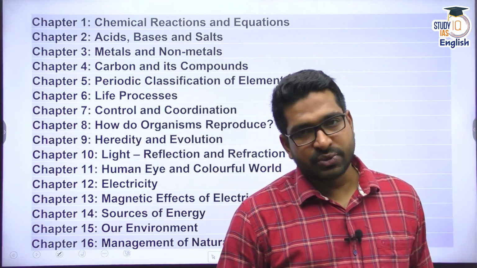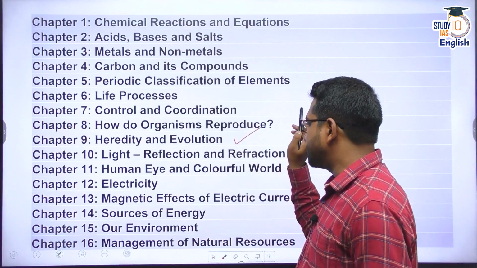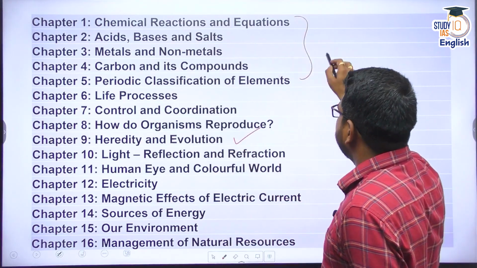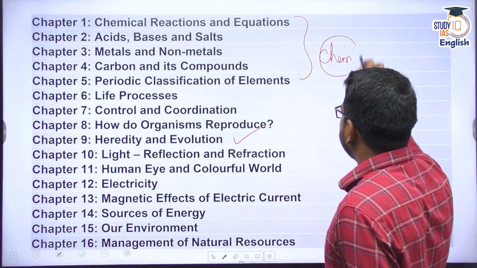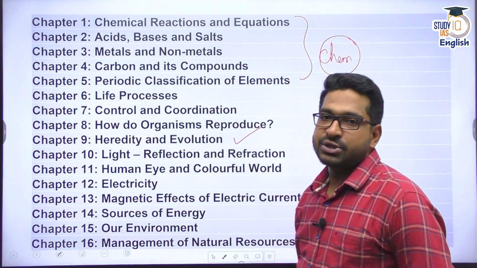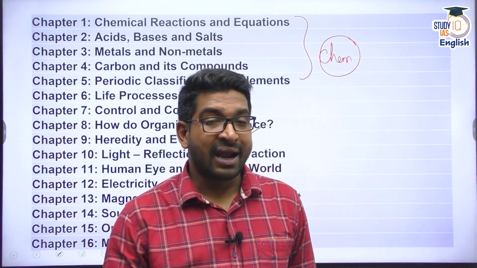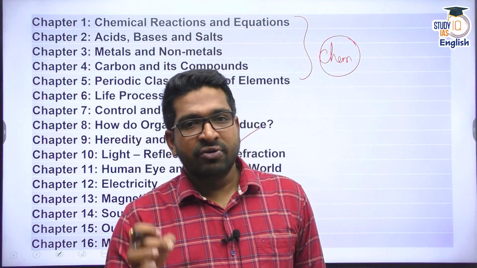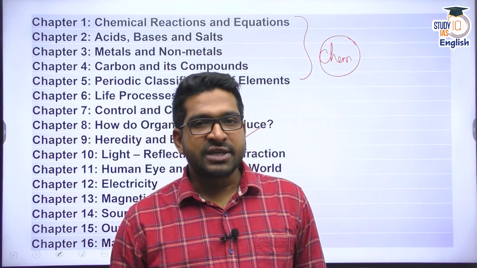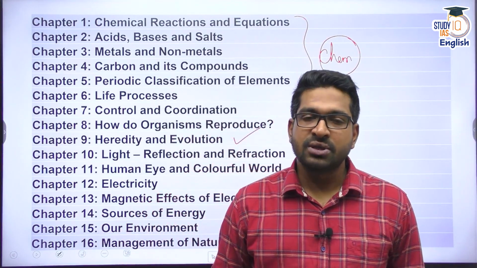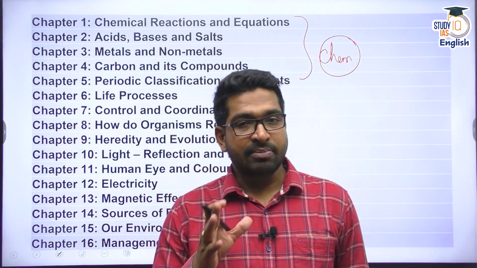We are discussing the Science textbook of class 10, where we are carrying out discussion of each chapter. Today's discussion is about chapter 9, Heredity and Evolution. Before this, from chapter 1 to chapter 5, we discussed some important concepts connected to chemistry. After that, we entered into biology, where we discussed life processes and control and coordination, and in our latest interaction, we understood how organisms reproduce. We discussed asexual reproduction in unicellular organisms and sexual reproduction in plants and animals.